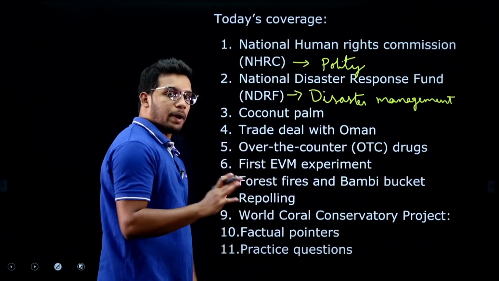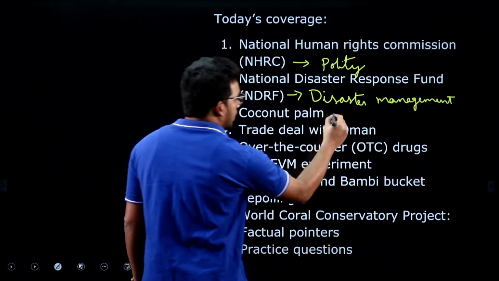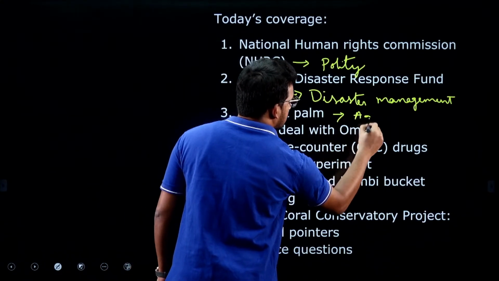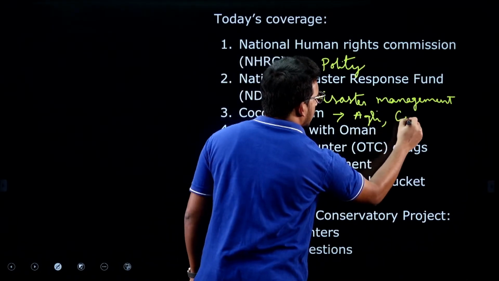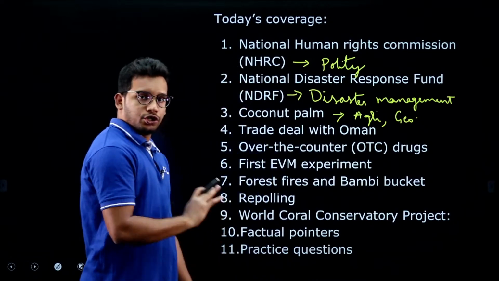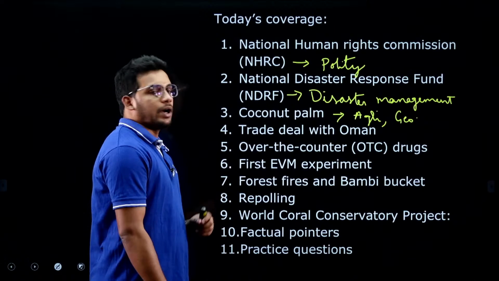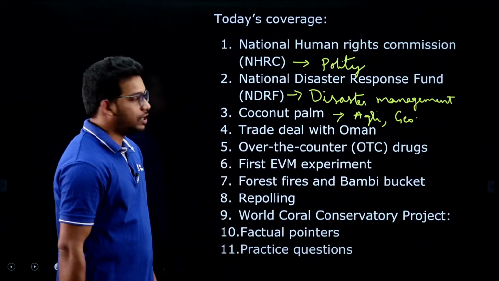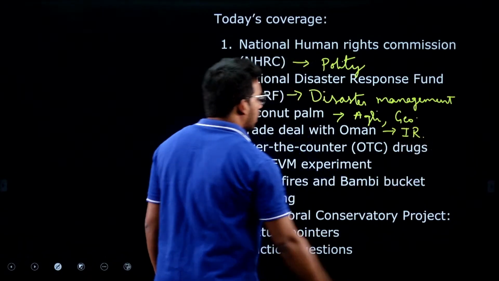So, it can be taken as part of agriculture as well as environment. So, we can let it be taken as agriculture, which is also part of geography and economy as well, right. So, agriculture is usually studied under the geography subject, Indian geography. Next one, trade deal with Oman, that is India's trade deal. So, this is part of international relations, IR.